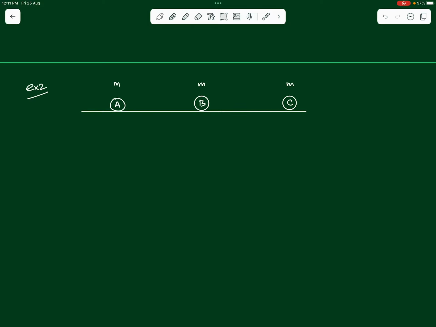So they are kept on a perfectly smooth surface, so no force of friction from anywhere, and they are kept in a straight line. Ball A is moved with velocity u towards ball B. If all the collisions are elastic, find out the final velocities of all the balls.